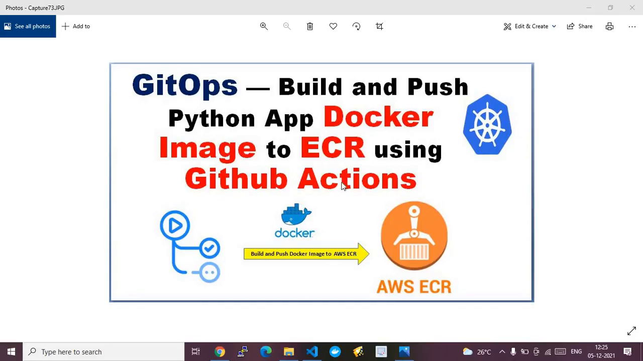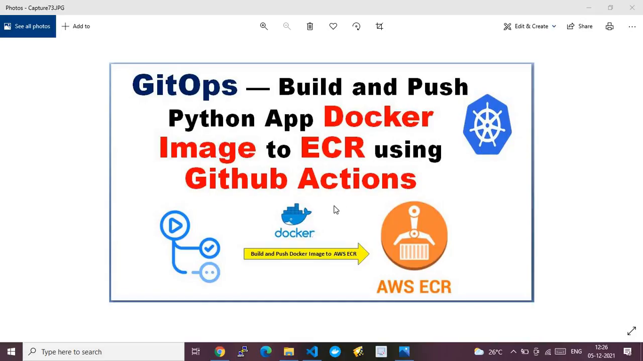Henceforth, this picture represents my demo, where we build and push a Python app Docker image to AWS ECR using GitHub Actions. Creating the Docker image, building the Docker image, and writing the apps, everything we do in GitHub, and GitHub Actions will build the image. And finally, using GitHub Actions itself, we will push that image into AWS ECR. All right, so that is my main aim of this demo.